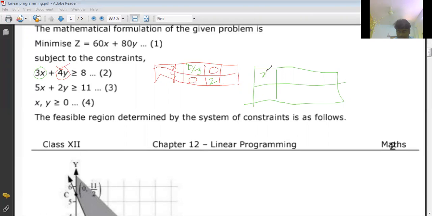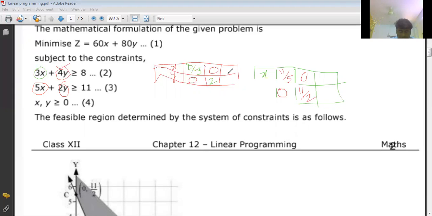Now, x, y, point on the x-axis, point on the y-axis, and this is the point of intersection. So now let us go forward. Here y coordinate 0, here x coordinate 0. Tell me, whenever y coordinate 0, what is x value? 11 by 5. Correct? Whenever x value is 0, what is y? 11 by 2. Correct? So now what is point of intersection?